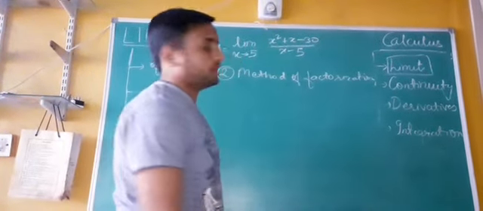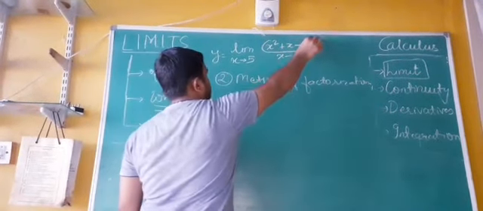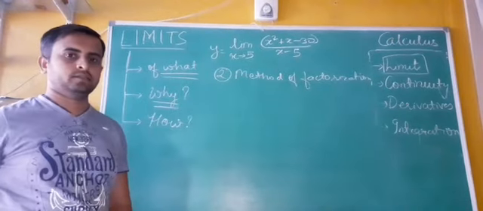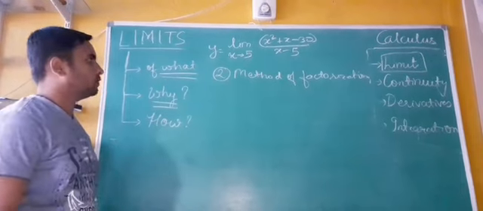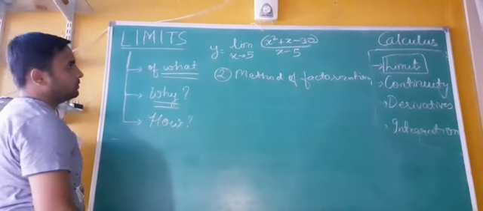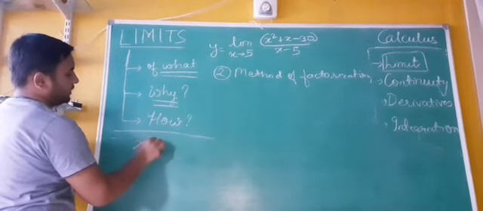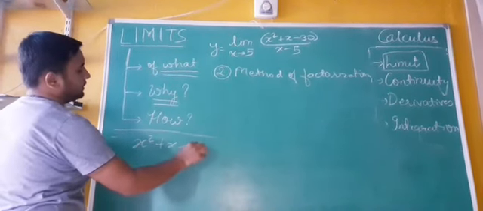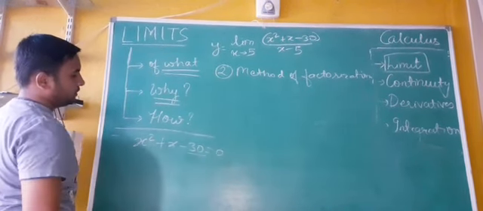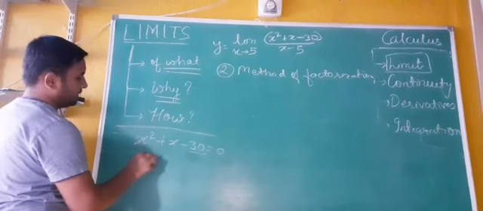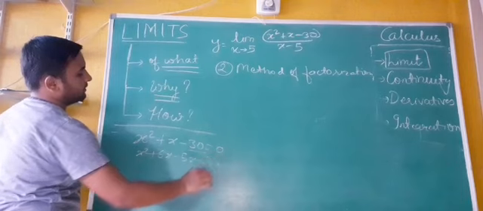To find factors, there should be an equation whose factors can be found out. As you can see, this is a quadratic equation. A quadratic equation will always have two roots. So tell me what should be the two different roots of this equation. Let's solve it: x square plus x minus 30. What are the two different factors of 30? 6 and 5. So x square plus 6x minus 5x minus 30.